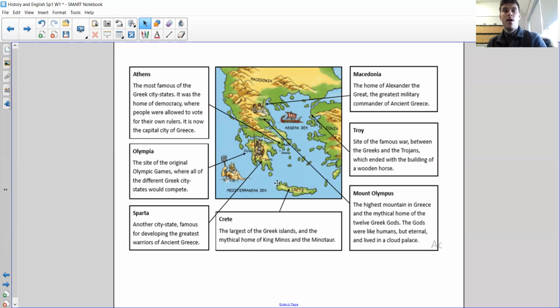So for example, if we look at this one here, Athens was famous for democracy, which is where they allowed people to vote, okay, to who was in charge. And if we look at Sparta, it says that they were famous for developing warriors. Okay, so each city-state was famous for something else. You can use a few of the facts on here, but we would also like you to go away and research some more of your own.